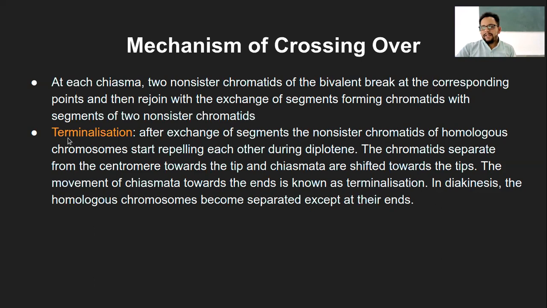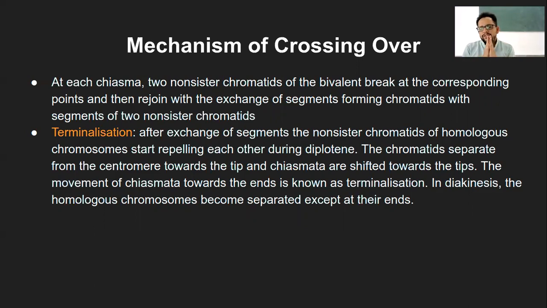And in terminalization, after exchange of the segment, the non-sister chromatids of the homologous chromosomes start repelling each other. Now again, this is a part of the synaptonemal complex. There is a certain change in the synaptonemal complex, so the proteins enlarge in size, due to the breaking of the bond between them, which is again a biochemical reaction.